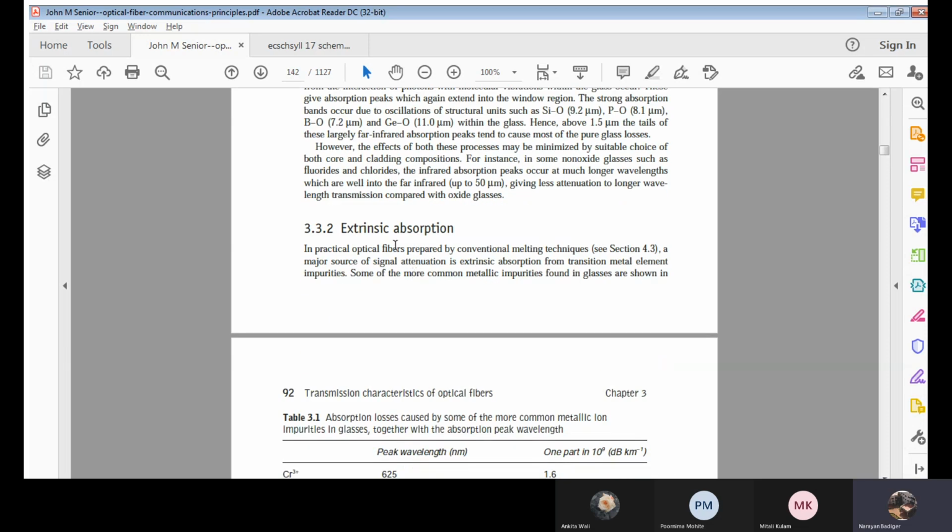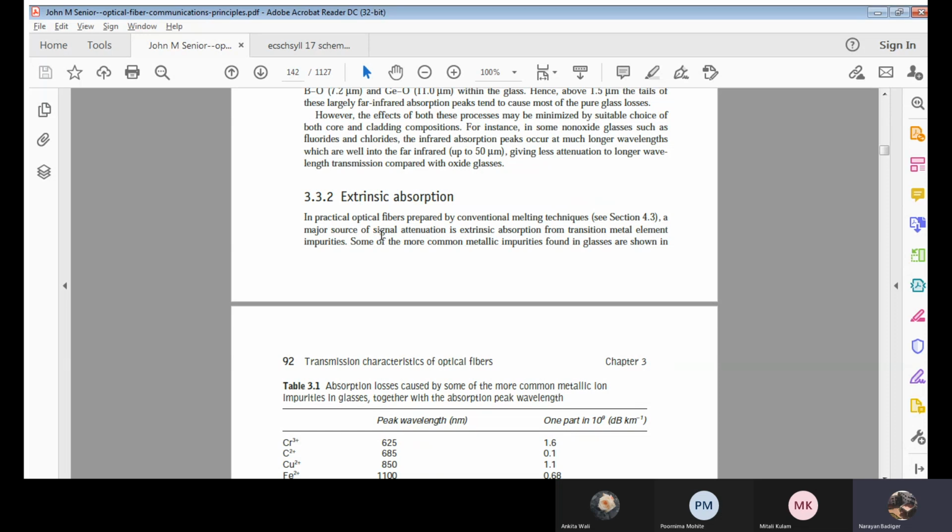The next one is extrinsic. Simple. Now what is this extrinsic? As I just mentioned, the general signal attenuation we talk about will be due to the major component of extrinsic loss, meaning impurities. We can try to avoid the excitation, correct? But we need to take care during the fabrication process only, to reduce the impurities put into the silica material during fabrication.